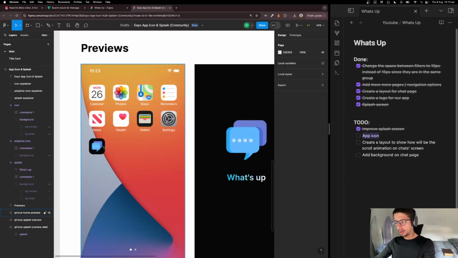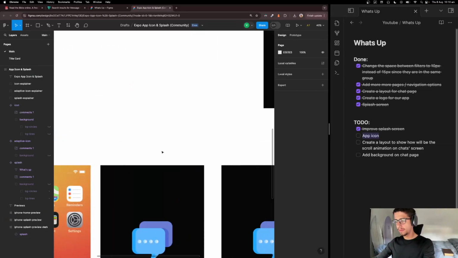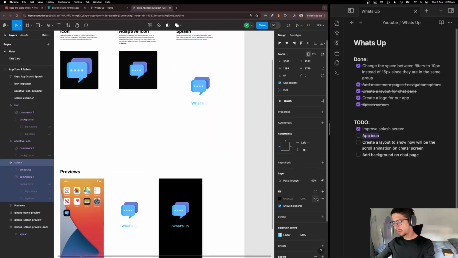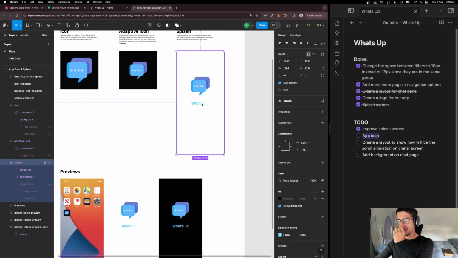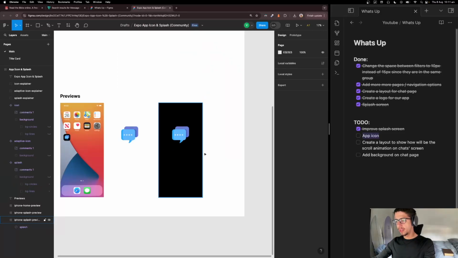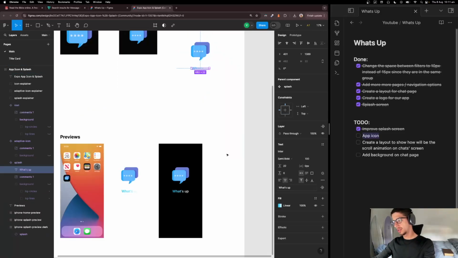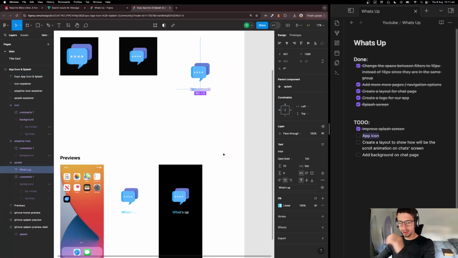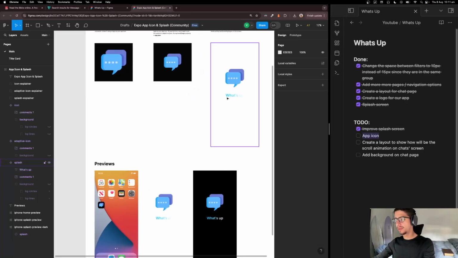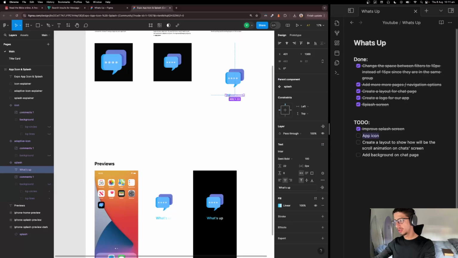Yeah, I'm not sure. Maybe what we can do is we can remove the background, but the problem is the linear that we have. Okay, so what we can do? What if we remove the text? Not sure if it's better with text or not. Yeah, I'm gonna keep the text for now.